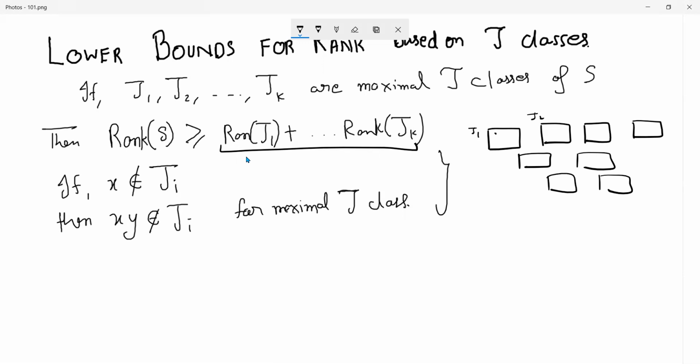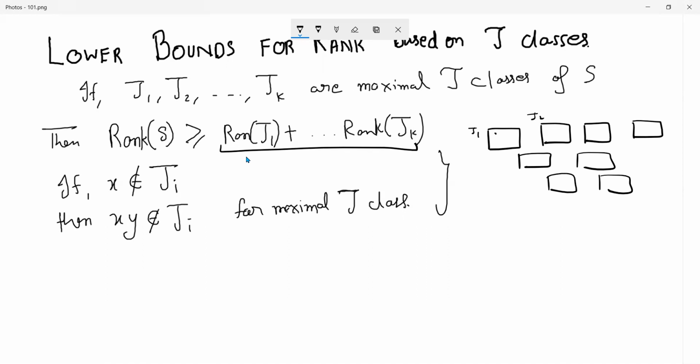How do you think about it? If X is not in Ji, then X is either in a lower J class, or in one of the other maximal J classes.